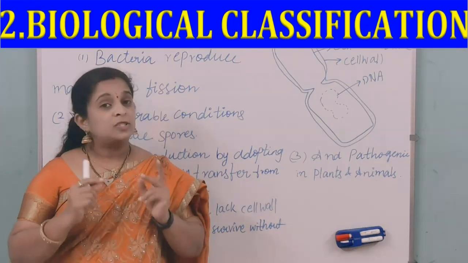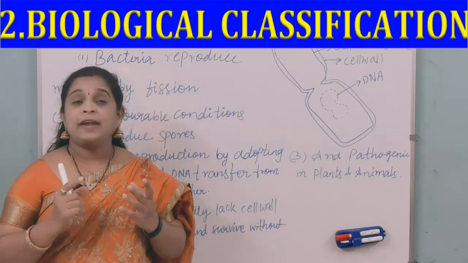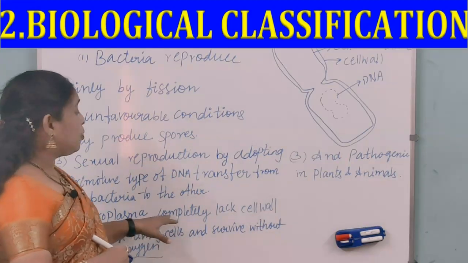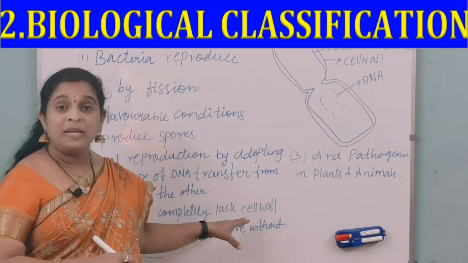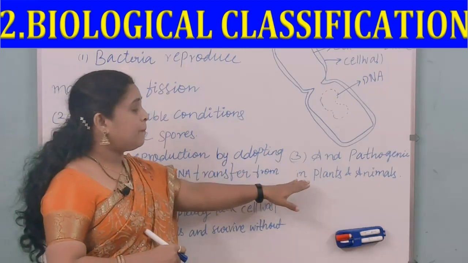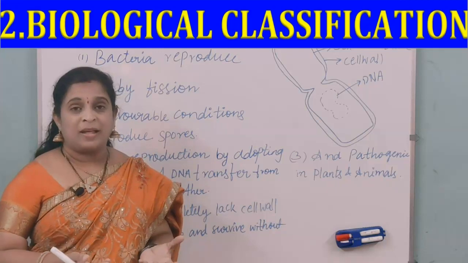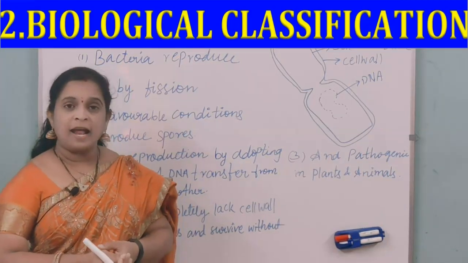What is that one? Smallest living cells, they can even survive without oxygen. And they are pathogenic for plants and animal cells.